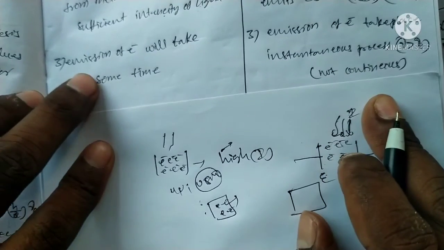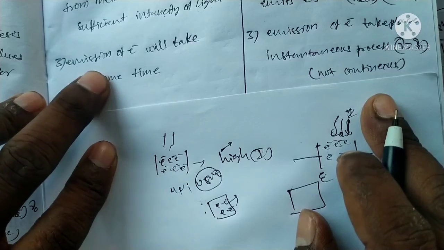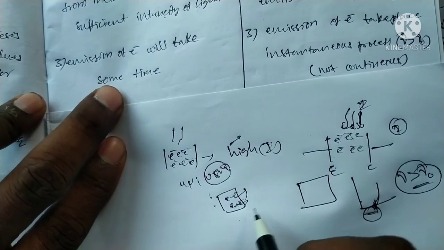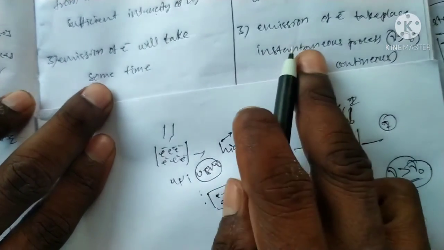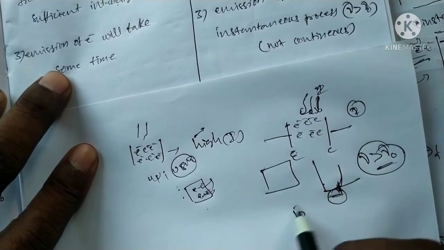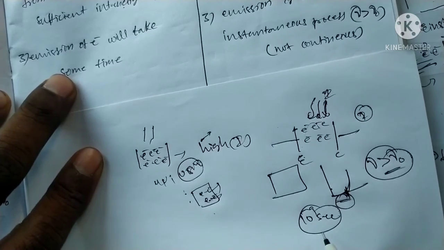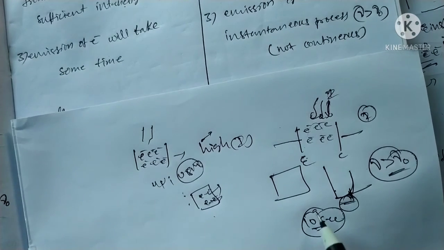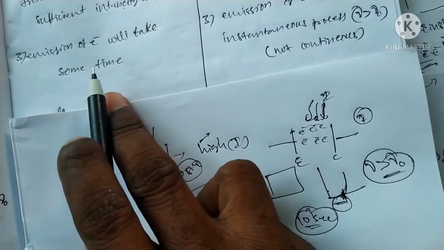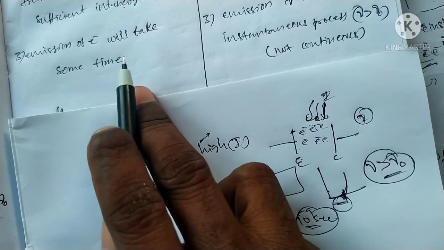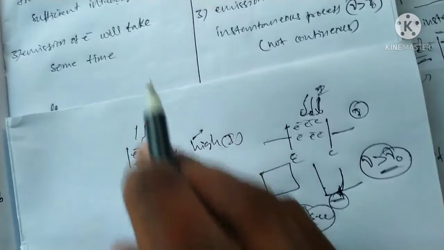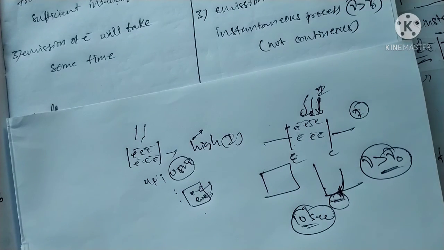Next, the emission of electrons. According to wave theory, the electron takes some time, a large time, to come outside the metal surface. It can take some time, suppose 1 hour, 2 hours, etc. But in the photoelectric effect, the emission of electrons takes place instantaneously. That time is 10 to the power of minus 9 seconds. That is okay. Thank you.